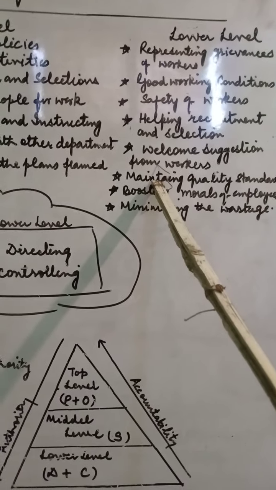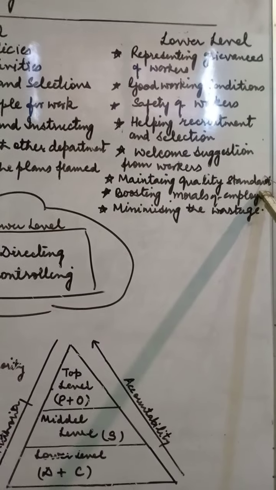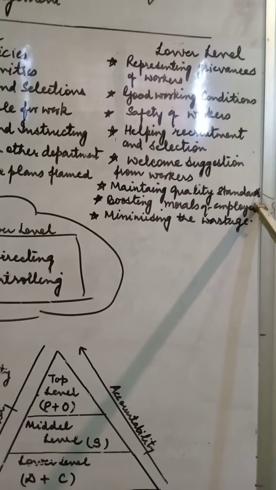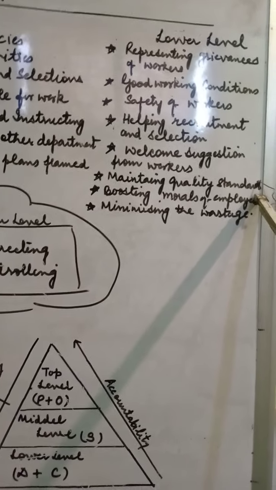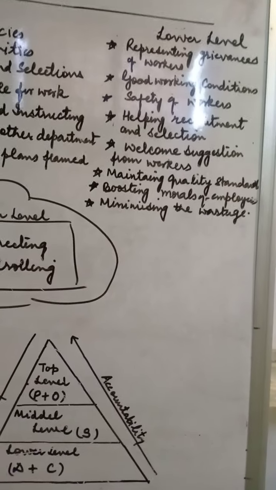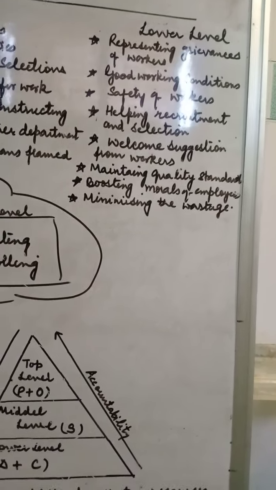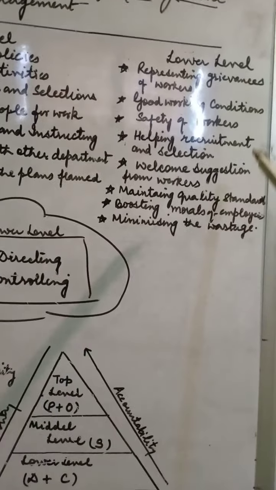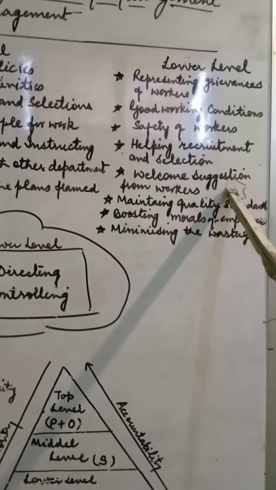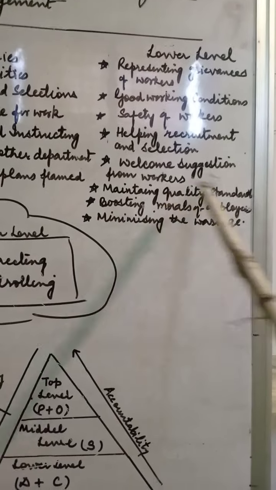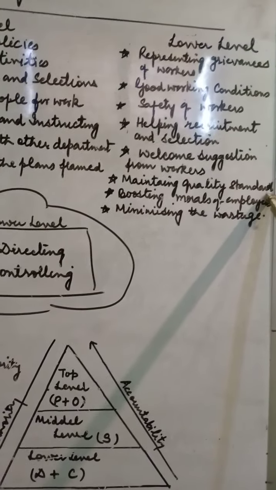Now next is maintaining quality standards. As I have told you, it is also the duty of the lower level of management to set targets on the quality and then the quantity of the output, which depends upon the efficiency of the worker. So maintaining the quality standard is also very important.